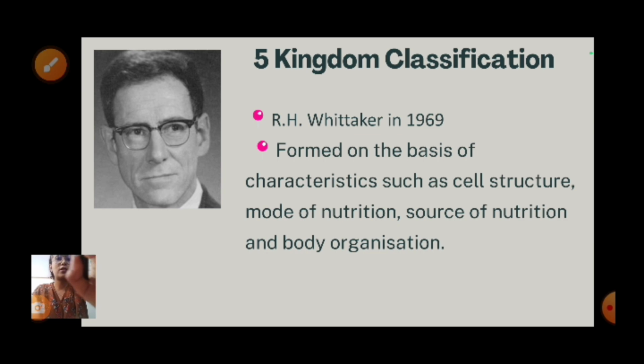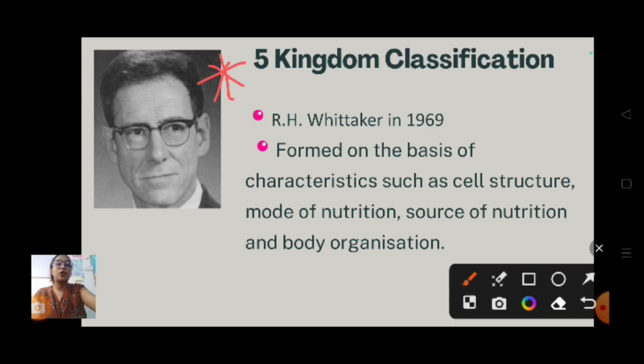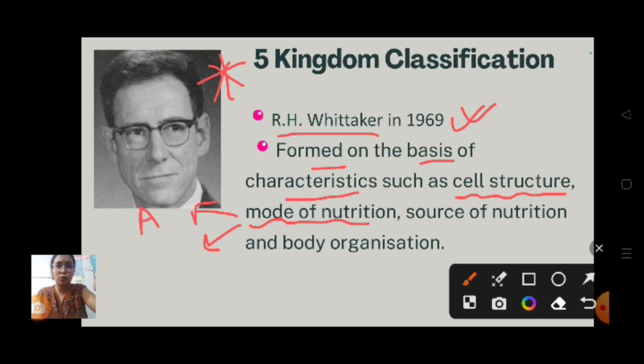Now this is important. The 5 kingdom classification, which was given by R.H. Whittaker. You have to know the year also when he gave it, 1969. So what he did, he formed the basis of classification on these characteristics: cell structure, that is, the structural design of the cell, then mode of nutrition, I have already discussed autotrophic and heterotrophic, the 2 modes of nutrition, and source of nutrition, from where the nutrition is coming, and the body organization.